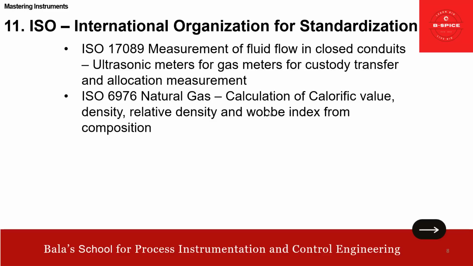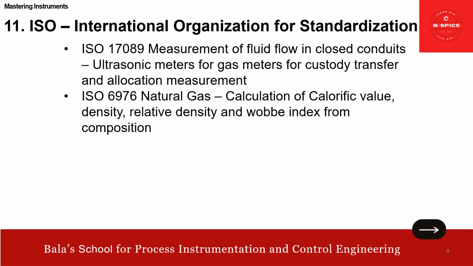Then ISO 6976. It talks about the natural gas, meaning the calculation of calorific value, density, relative density, and Wobbe index, or composition.